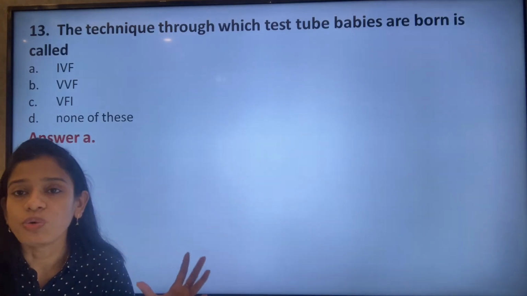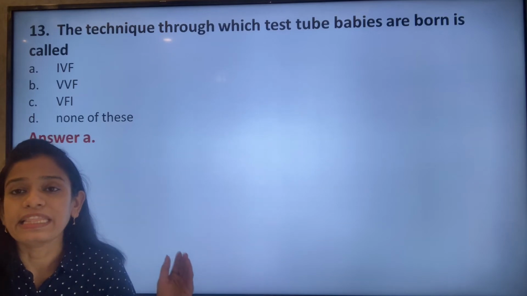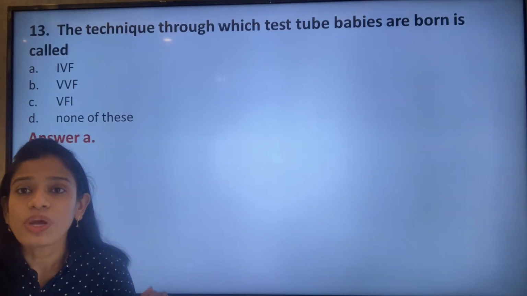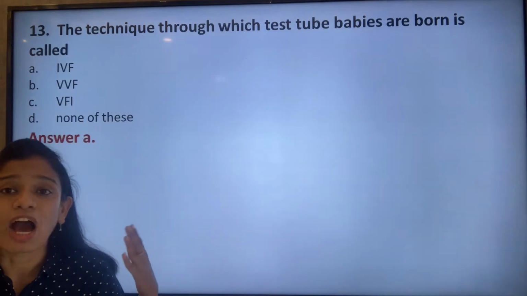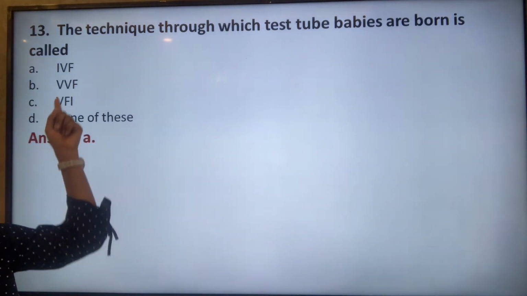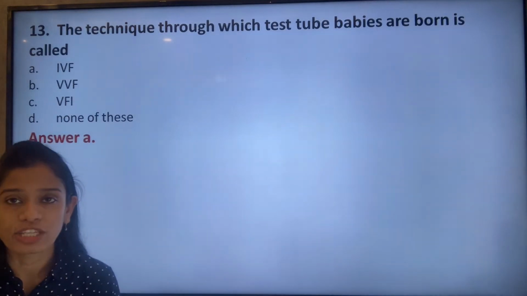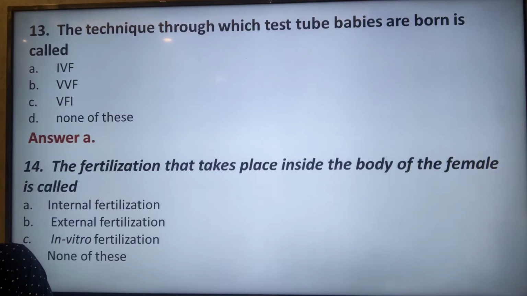Whereas we know that normal fertilization in a human being takes place in the woman's body. So as it takes place outside the woman's body under a controlled condition, it is known as in vitro fertilization, or in short, IVF. The next question: the fertilization that takes place inside the body of the female is called internal fertilization, external fertilization, in vitro fertilization, or none of these.